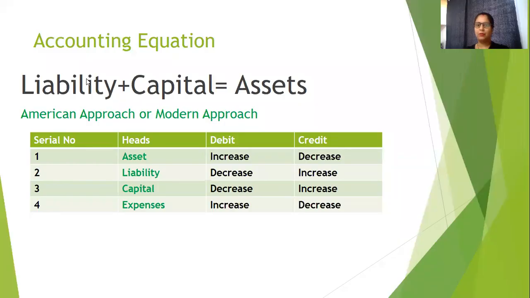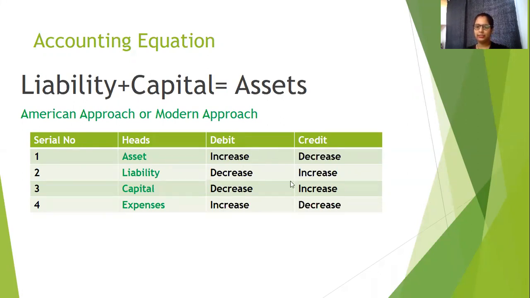So accounting equation method, or modern approach, as we have discussed in my previous video, says that any increase in assets will be debited, any increase in liability will be credited, any increase in capital will be credited, any increase in expense will be debited. And for liability, any decrease is debited. For asset, any decrease is credited.